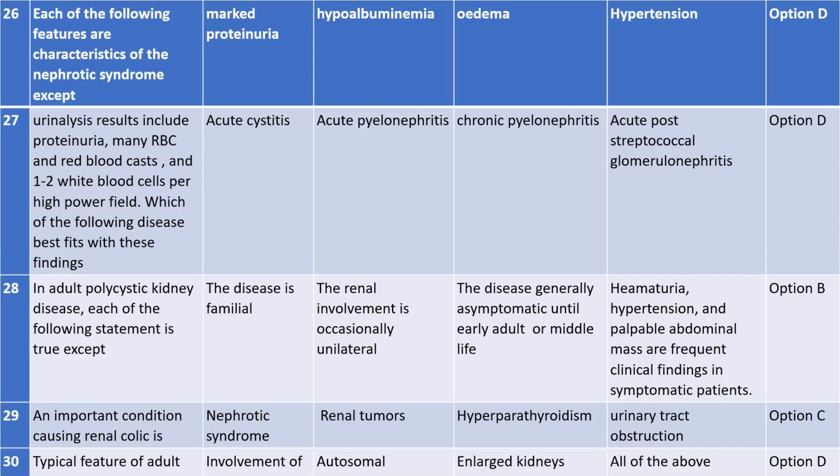Here it is not mentioned about the clinical manifestation. Characteristic is different, so you will find characteristics from the definition. In the definition you check: is there marked proteinuria? Is there hypoalbuminemia? Is there edema? Is there hypertension? So what will be the answer? Srijana, can you please read out the definition of nephrotic syndrome?